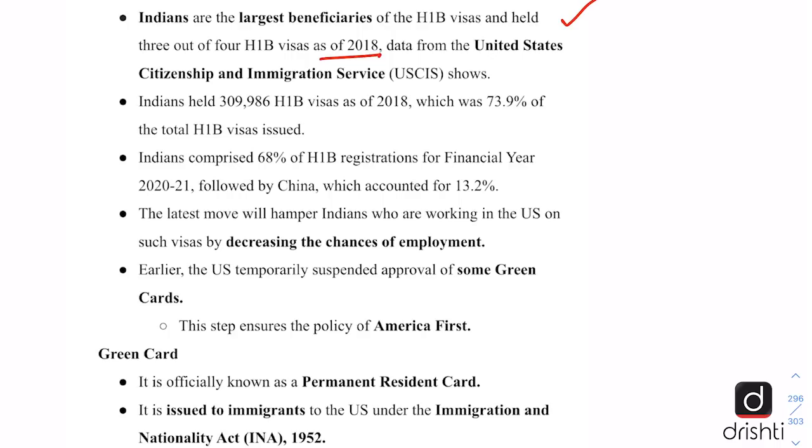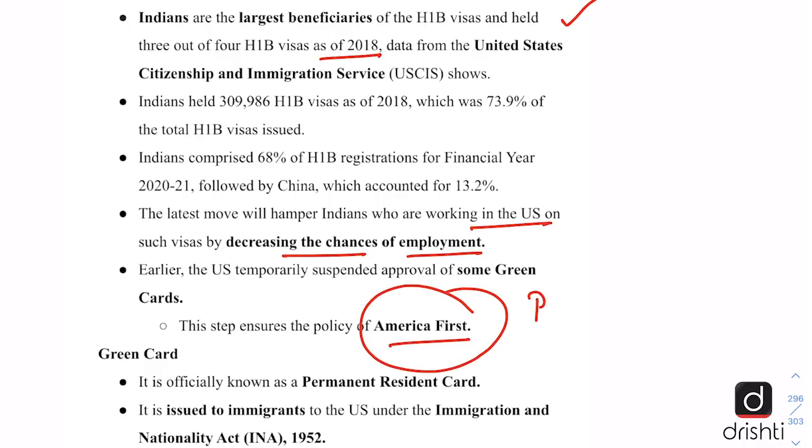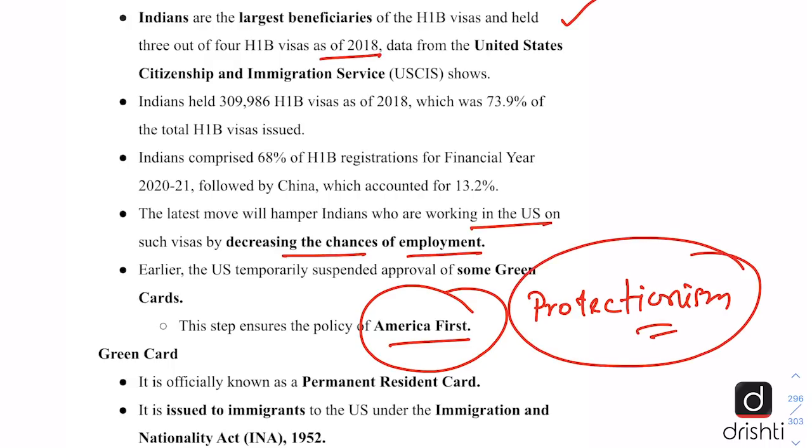And the latest move by the US government will hamper Indians who are working in the US on such visas by decreasing the chances of employment. And this move by the Trump administration is part of its America First policy, which is veering towards protectionism, whereas earlier the US has been a champion of globalization.